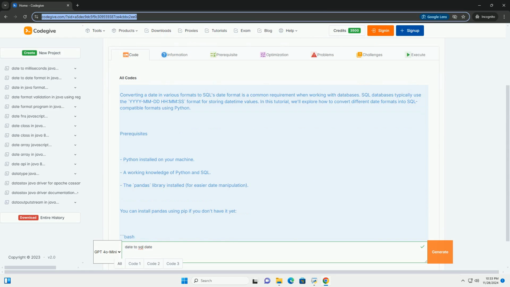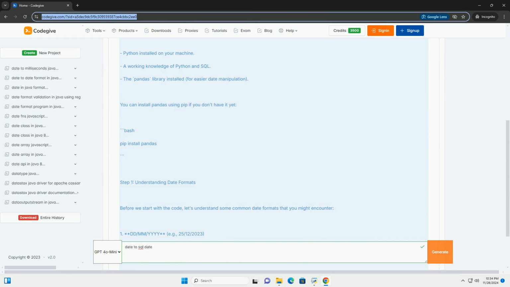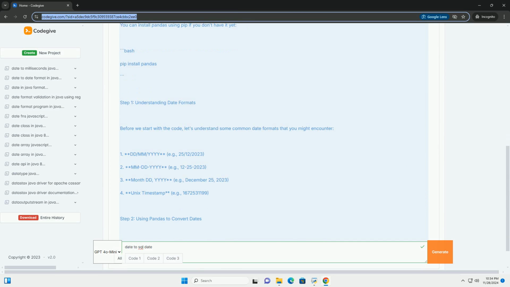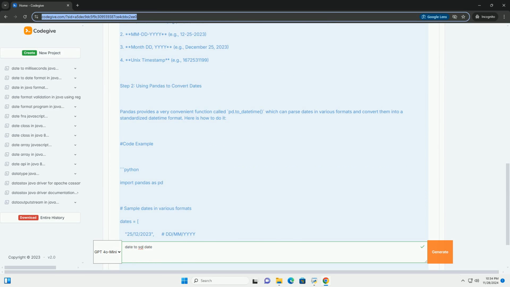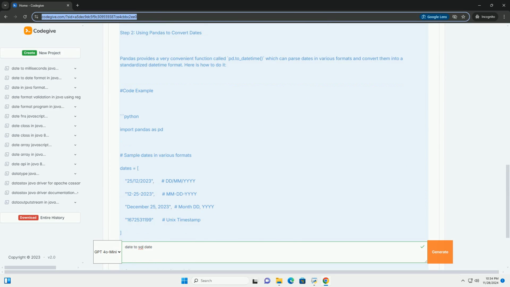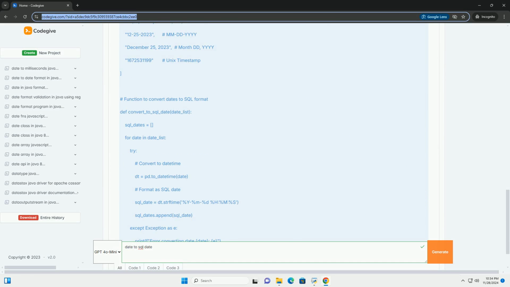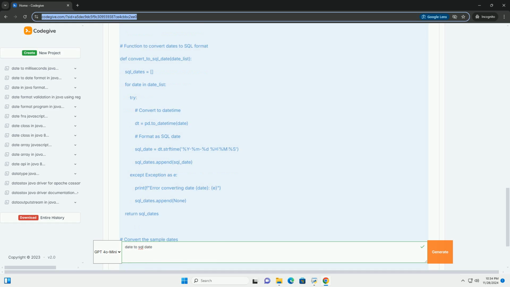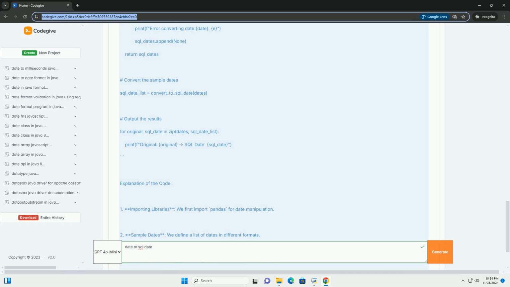Converting a date in various formats to SQL's date format is a common requirement when working with databases. SQL databases typically use the yyyy-mm-dd format for storing datetime values. In this tutorial, we'll explore how to convert different date formats into SQL-compatible formats using Python.